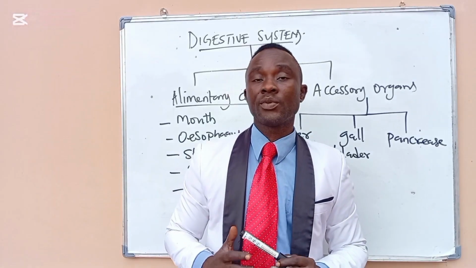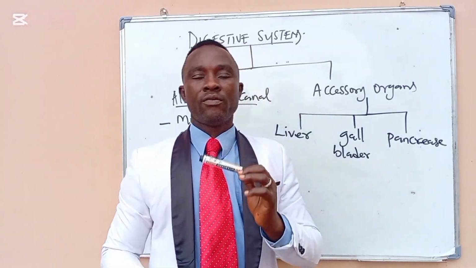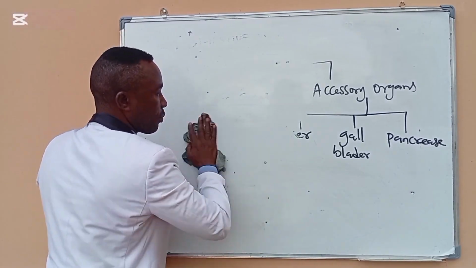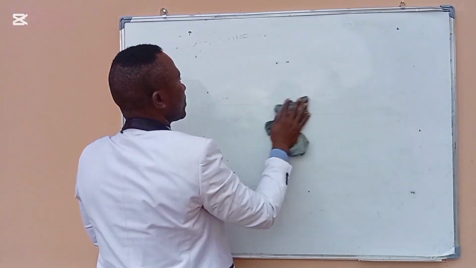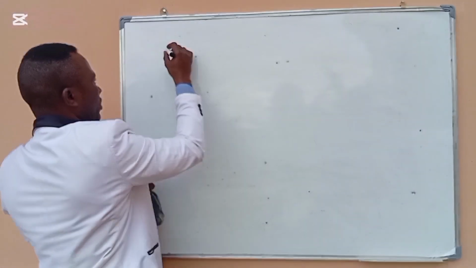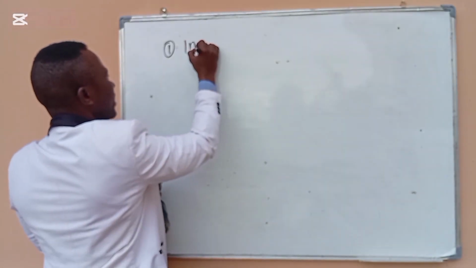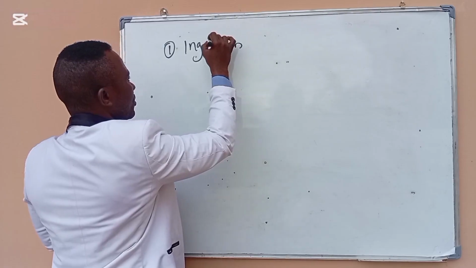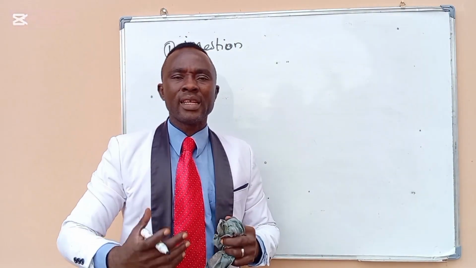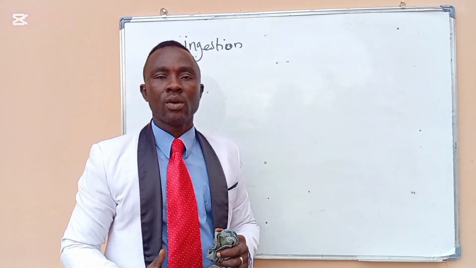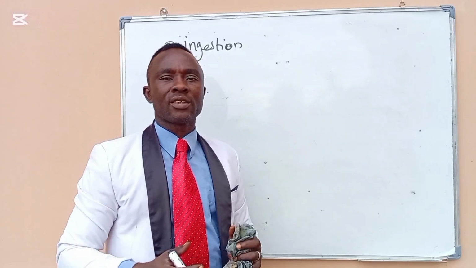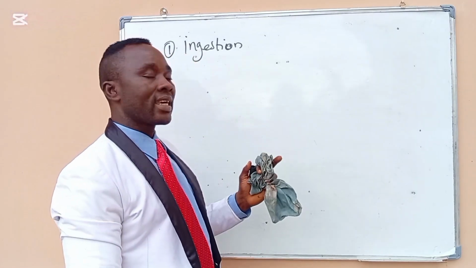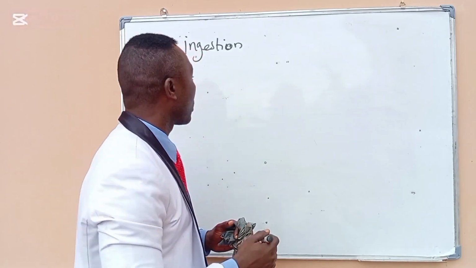The digestive system has four important functions. The first important function of the digestive system is ingestion. Ingestion is the taking in of food particles into the mouth. It is assisted by the lips, the tongue, and the teeth.